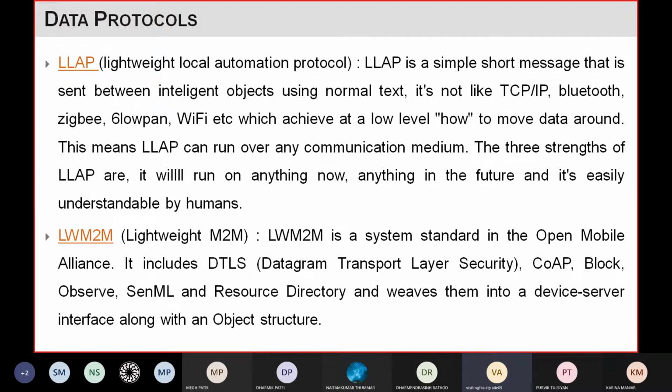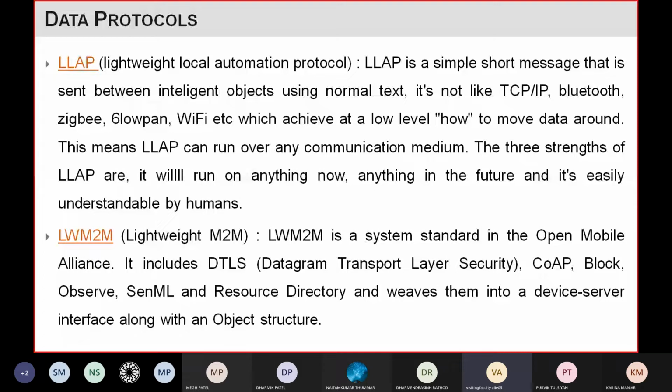Then one more protocol is the Lightweight Machine-to-Machine protocol, LWM2M. This is a system standard from the Open Mobile Alliance. It includes features like DTLS, Datagram Transport Layer Security.